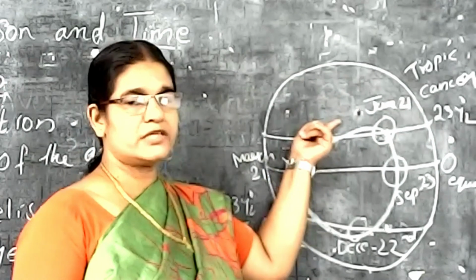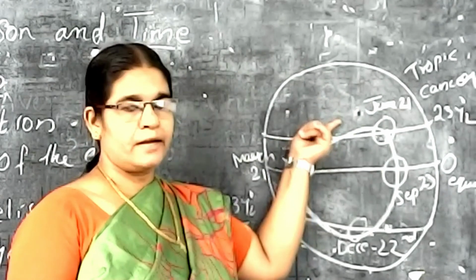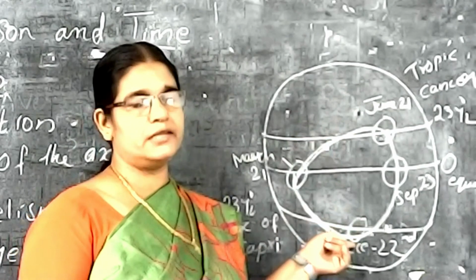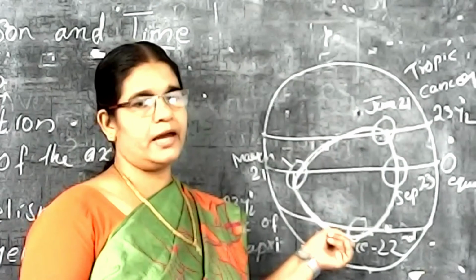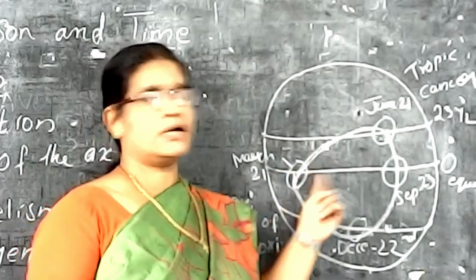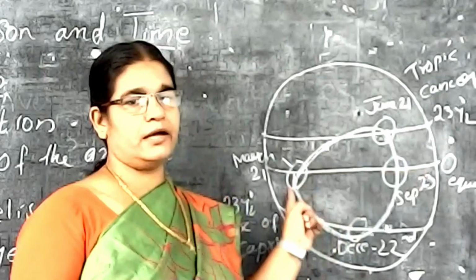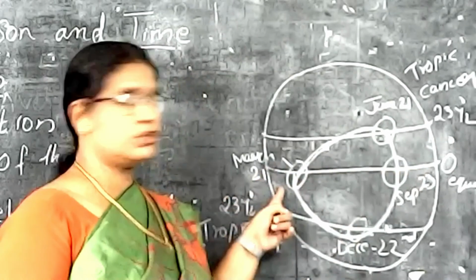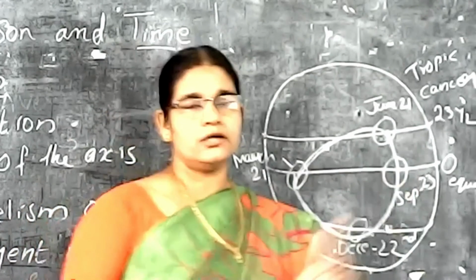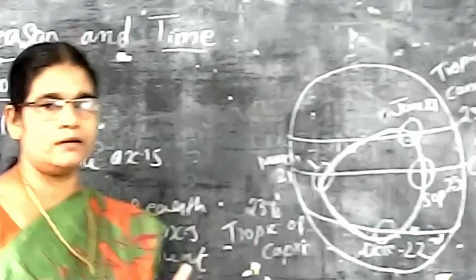The position of the sun is in the northern hemisphere, and the next 6 months the position of the sun is in the southern hemisphere. And at that time, twice in a year the sun will come over the equator. And which month? March 21st and September 23rd, isn't it? And so that is known as the apparent movement of the sun.